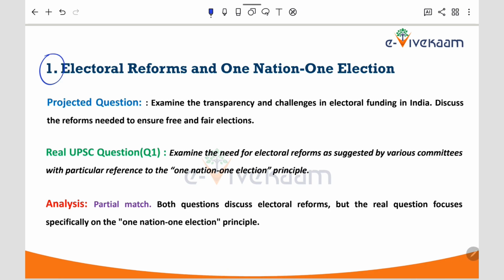First question. Our projected question is asking to examine the challenges in electoral funding and the reforms needed to ensure free and fair elections. Whereas the real question is focusing on electoral reforms in reference to the one nation, one election principle. So the analysis is that it is a partial match, because both questions are discussing electoral reforms, but the real question is focusing specifically on the one nation, one election principle.